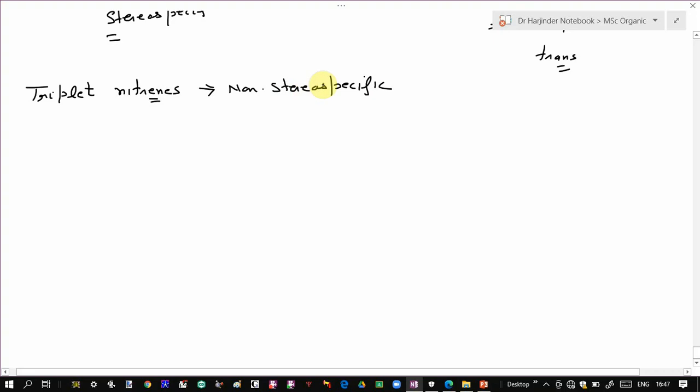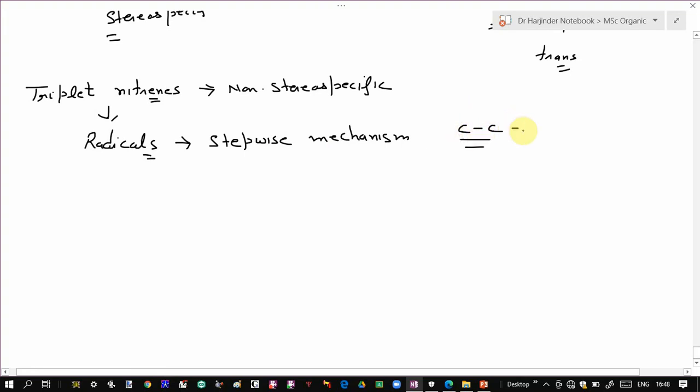That means whether you use cis or trans alkene, it is always going to give you a mixture of cis and trans product. Why does it give a mixture of products, or why is the reaction non-stereospecific? Because these triplet nitrenes behave like radicals. So here the addition is by a stepwise mechanism, and in a stepwise mechanism there is rotation around the carbon-carbon bond. So carbon-carbon bond rotation can take place, which gives rise to the mixture of products.